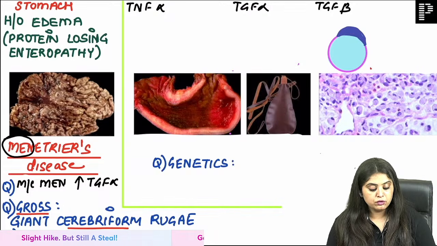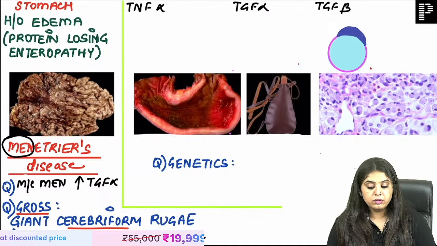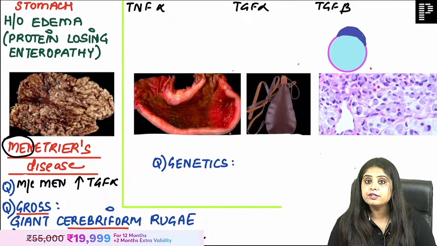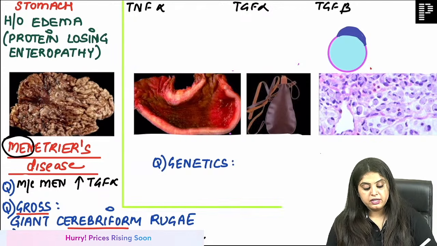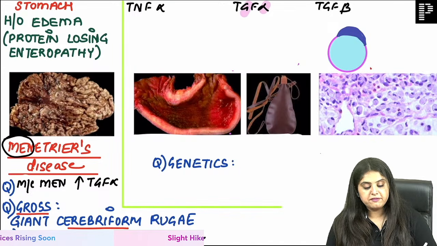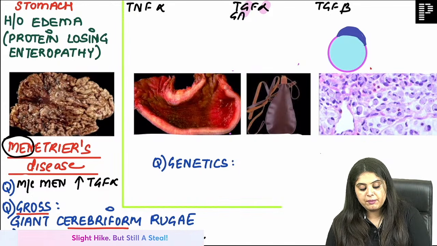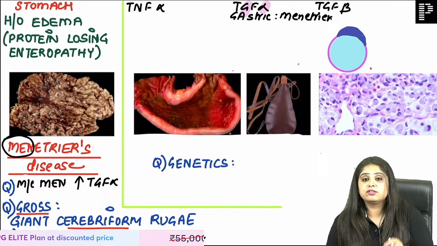But under microscopic examination, the cell that you are going to see more is going to be the foveolar cell. So there is a foveolar cell hyperplasia that we are going to notice, which makes it Menetrier disease. Before I move forward, where did you study TGF alpha? Here, ma'am, you put TGF alpha with GA, meaning gastric disease, you called it Menetrier disease. I'm writing very small so that it's on the same page.